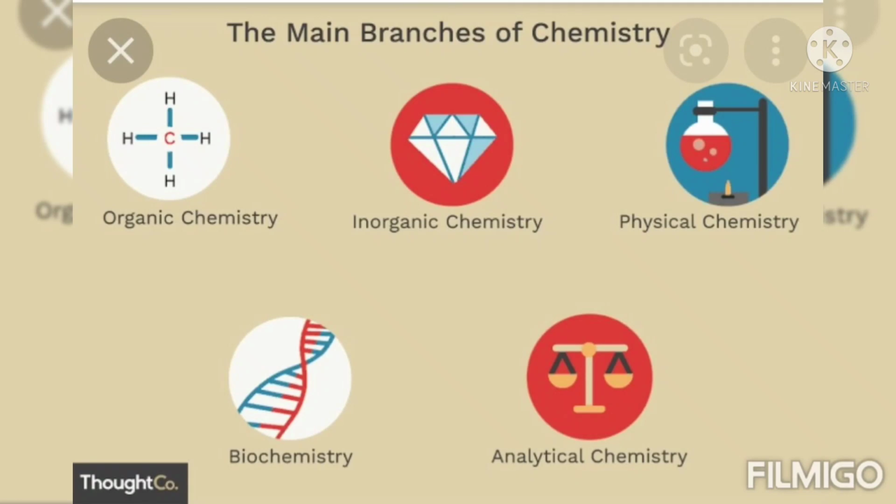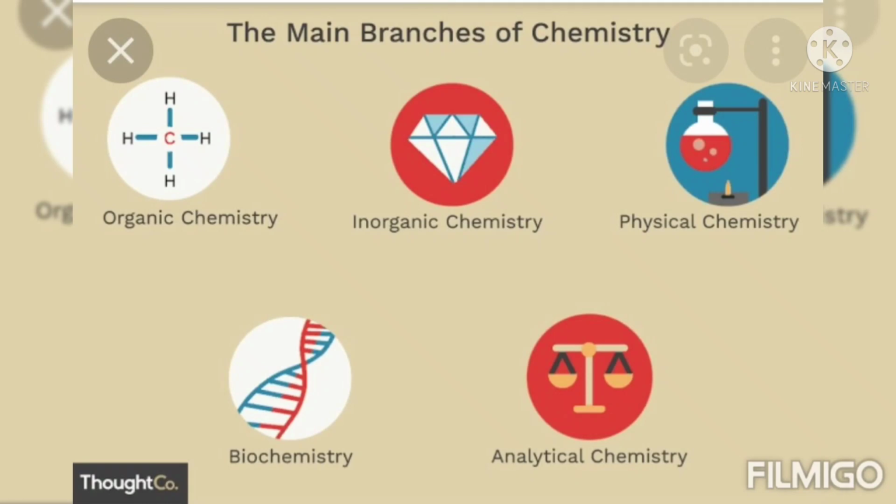In biochemistry there are DNA and RNA, and the chemical reactions occurring within living organisms or the living system. Analytical means separation techniques, how we separate the compound with purity, and we study the constitution first, then identification in chemical substances.